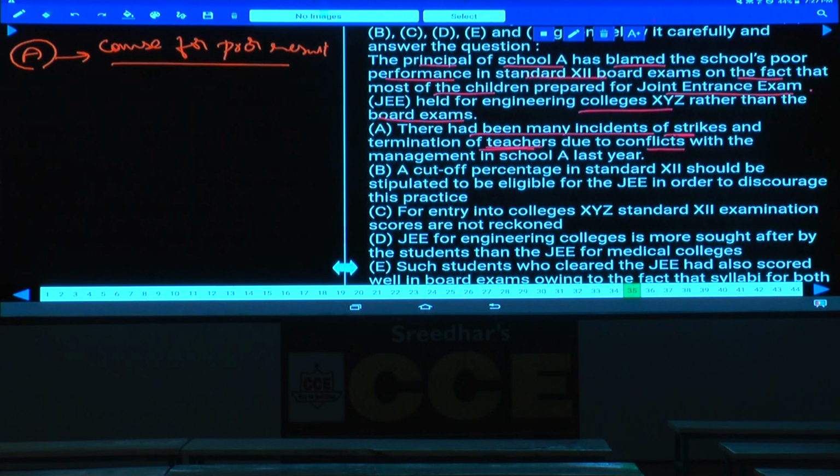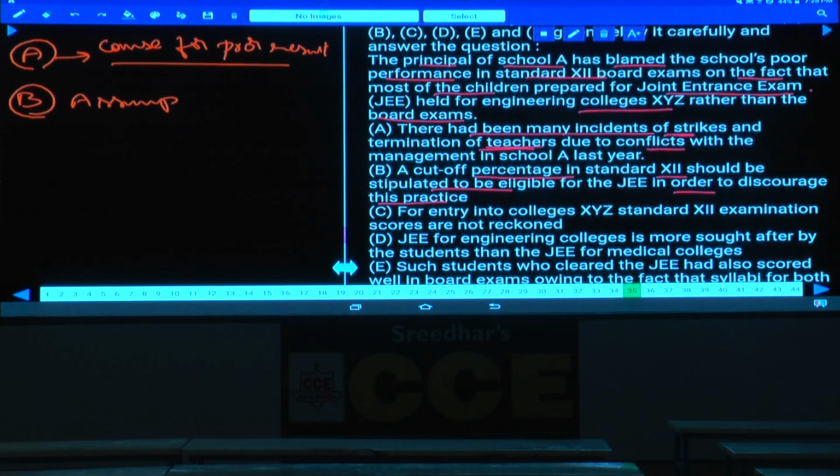Then B: a cutoff percentage in standard 12 should be stipulated to be eligible for the JEE, in order to discourage this practice. What is the practice here? All the students are preparing for JEE examinations rather than this one. Hence, if a cutoff percentage in standard 12th is there, then what happens here? Then they will give much preference to this one rather than that one. As it was not there, these people are preparing for that. And this is an assumption of this person in order to solve the above problem, isn't it?